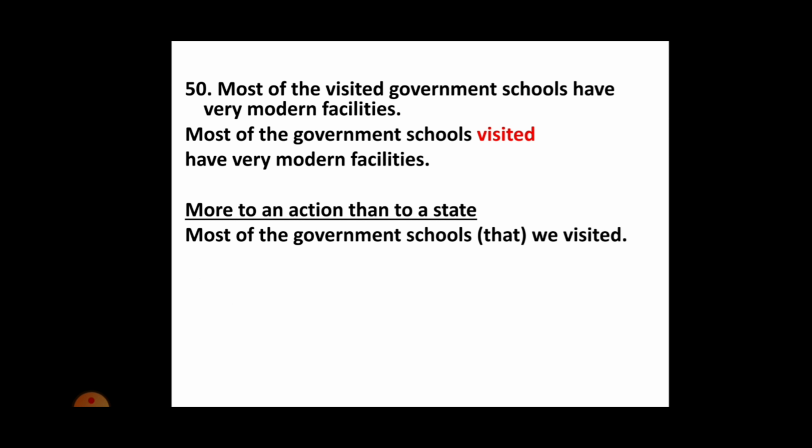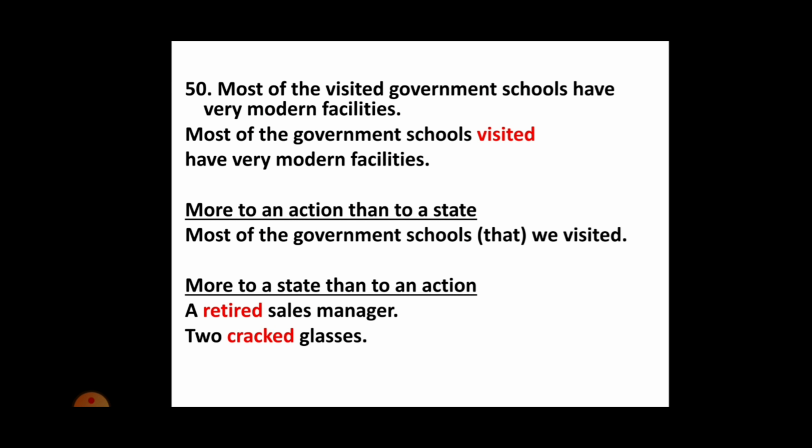Okay, in case we are referring more to a state than an action, then it should be before a noun. Look at this example: a retired sales manager. Here we are giving more information about the sales manager. Okay, who is he? He's a retired sales manager. So here retired is used to give more information about sales manager. That means my emphasis is more on a state than an action.